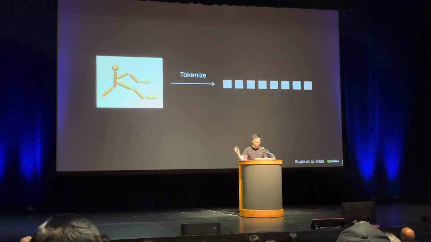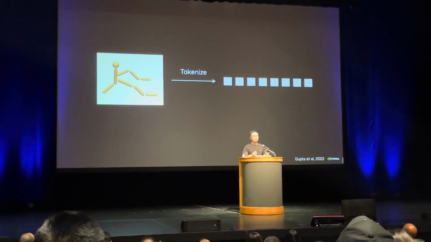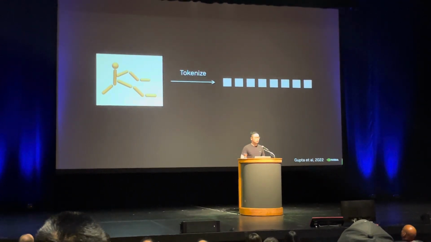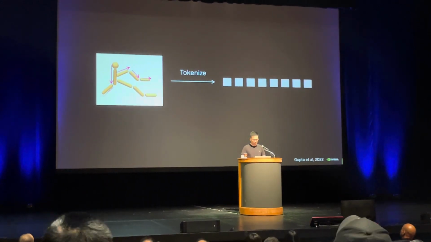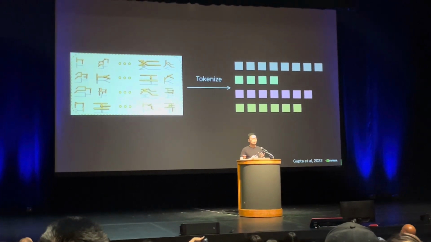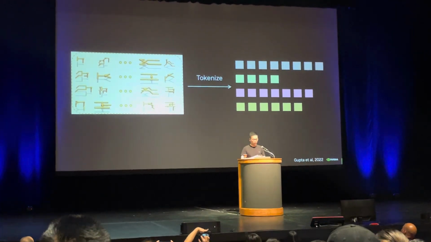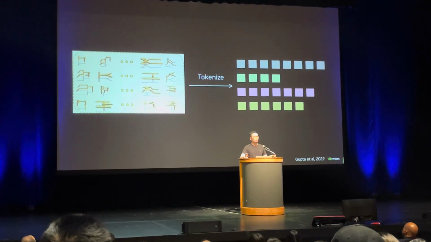We can convert those into tokens. And then the sequence by itself as a sentence will describe the morphology and kinematic properties of the robot. And now you can have different robots that have different numbers of joints and configurations, but the tokenizer doesn't care, right? It's all converted to tokens.